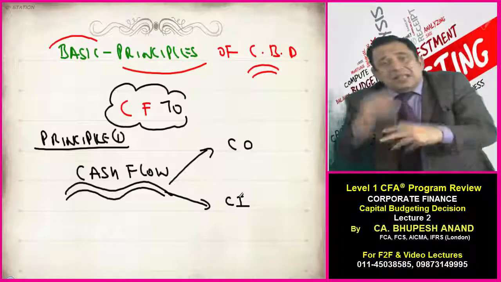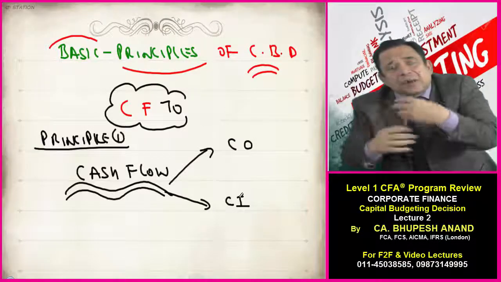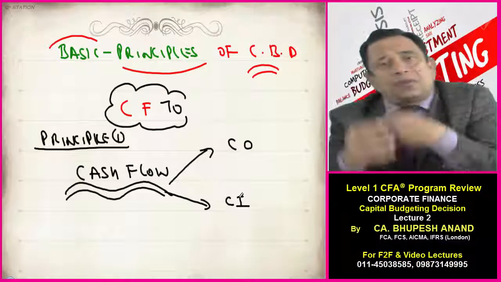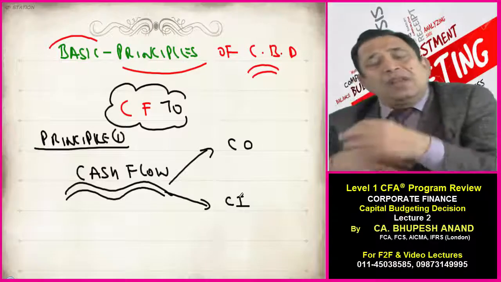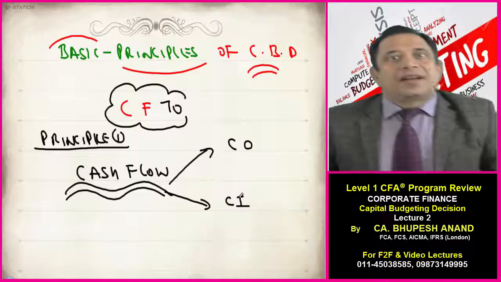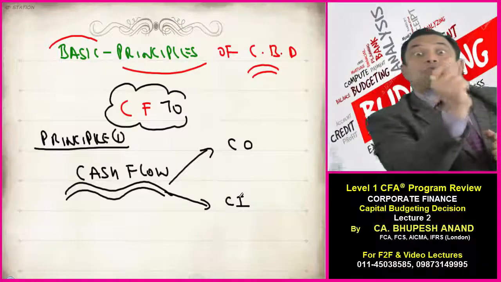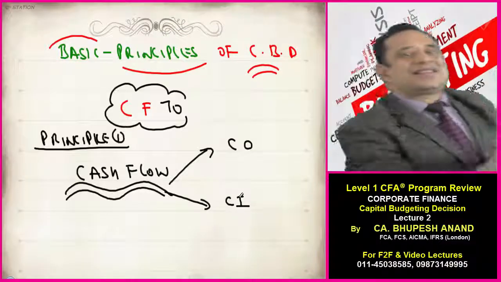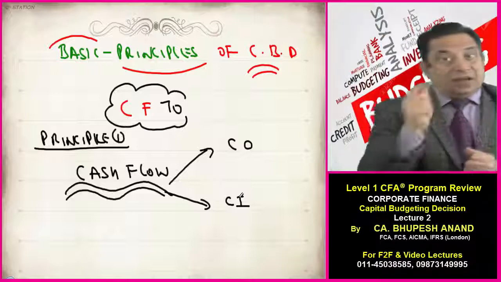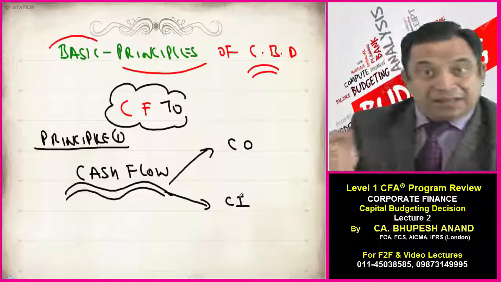The profit which we calculate from the profit and loss statement, the income statement, can be manipulated because it depends upon so many accounting estimates and judgments that we have already discussed in financial reporting analysis.